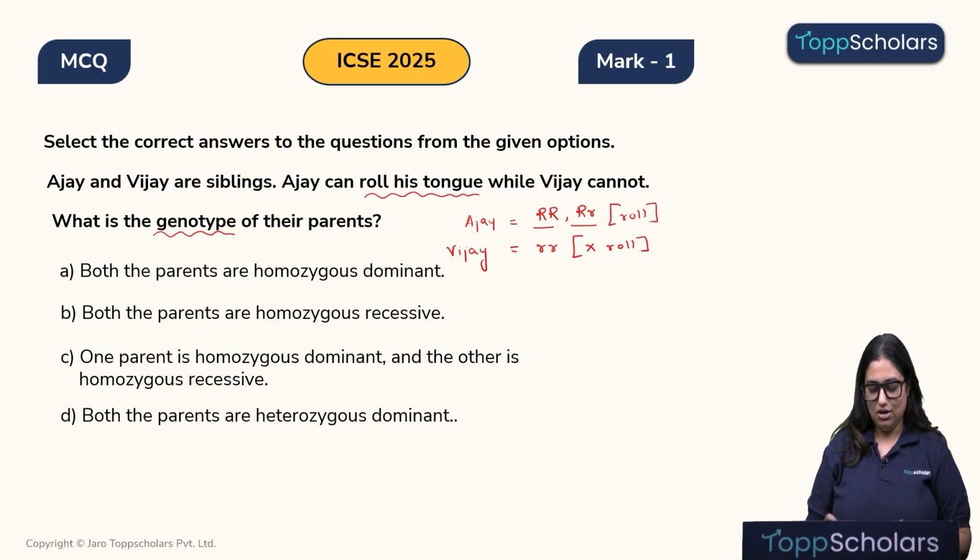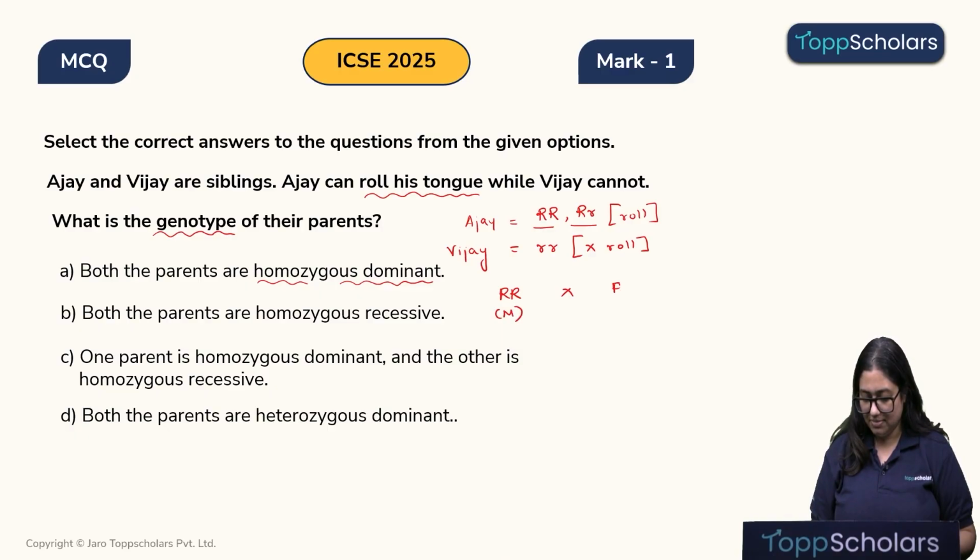Now, let's see in which of the following combinations of the genotypes of the parents such a genotype of children can be obtained. So, let's start from option A. The option A says both the parents are homozygous dominant. That means the mother is capital R capital R and the father is also capital R capital R. They are homozygous dominant.